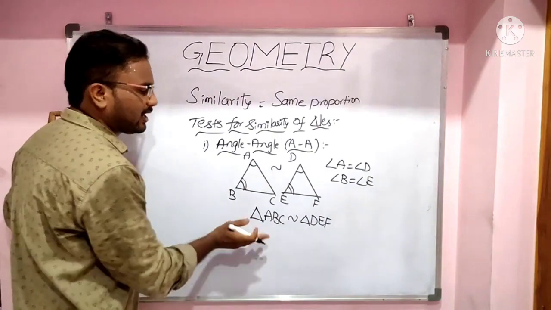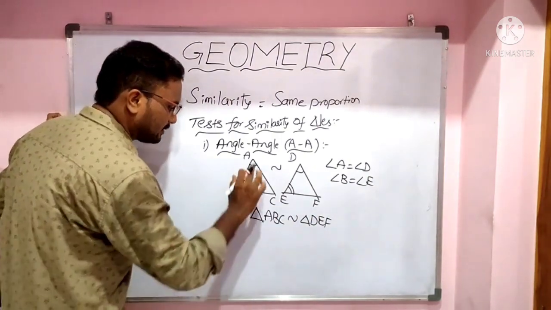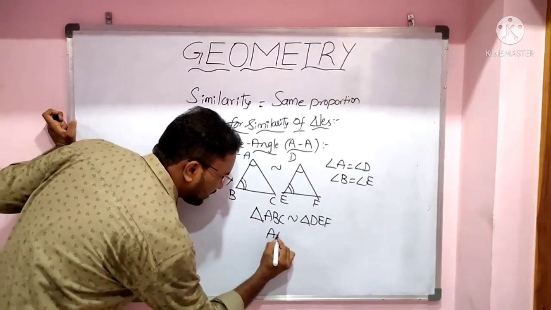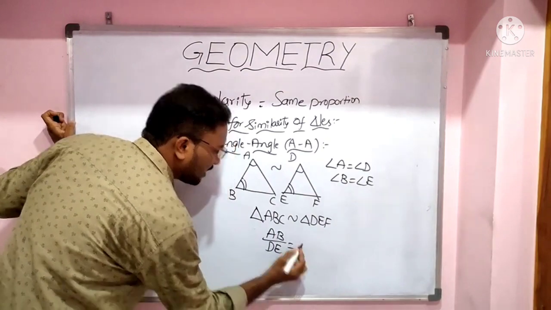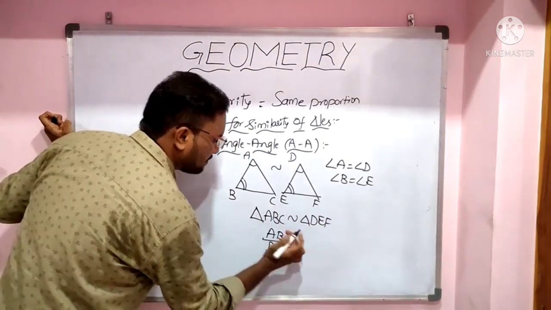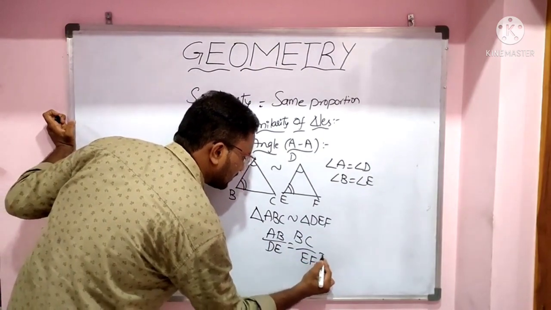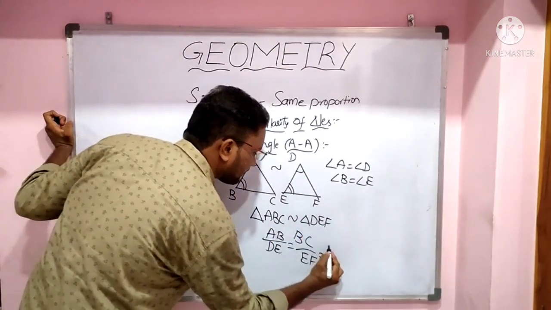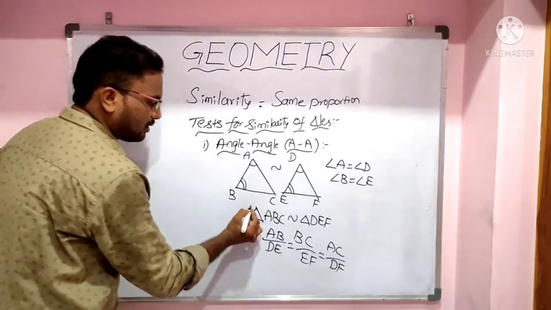If two triangles are similar, then the ratio of corresponding sides are equal. That means AB by DE is equal to BC by EF is equal to AC by DF. Here the order is important.